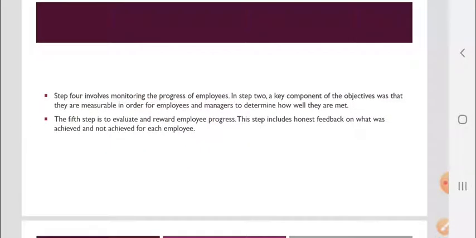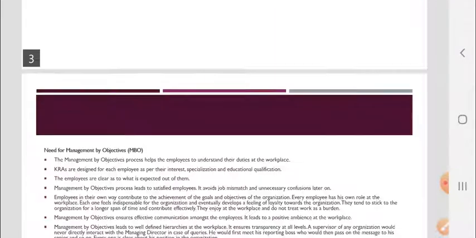The fourth step involves monitoring the progress of the employees. In step 2, a key component of the objectives was that they are measurable in order for employees and managers to determine how well they are met. The fifth and final step is to evaluate and reward employee progress. This step includes how honest the feedback is on what was achieved and not achieved by the employees.